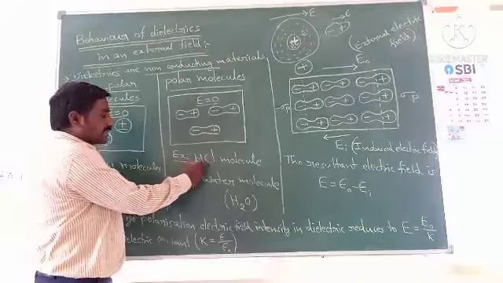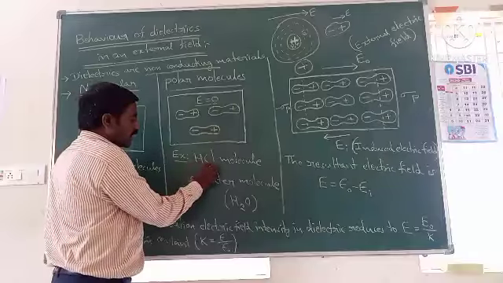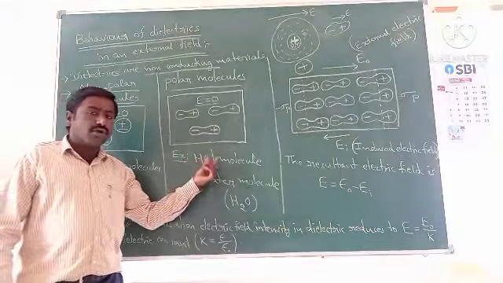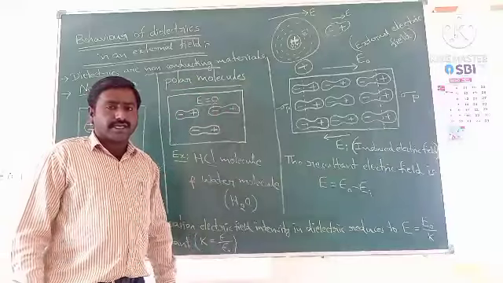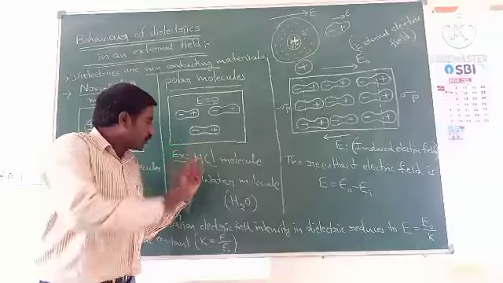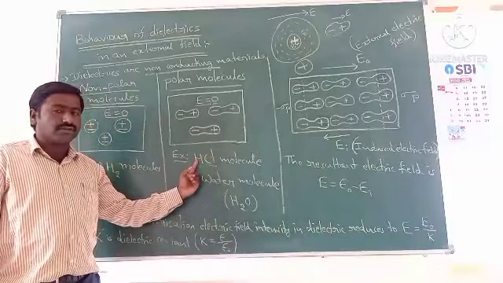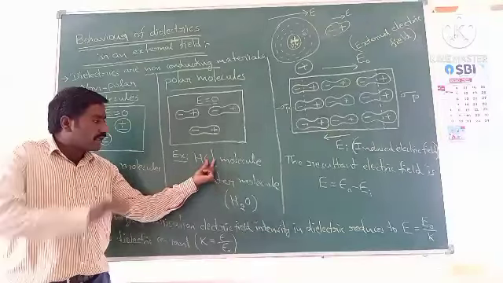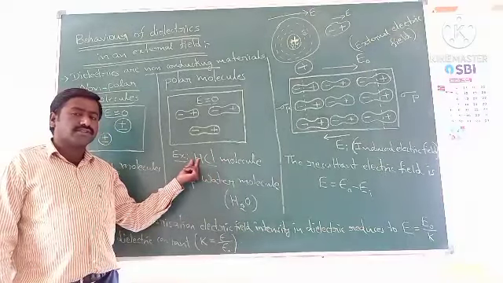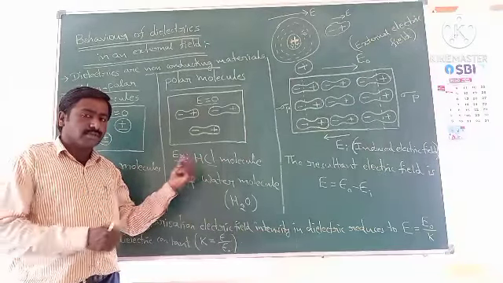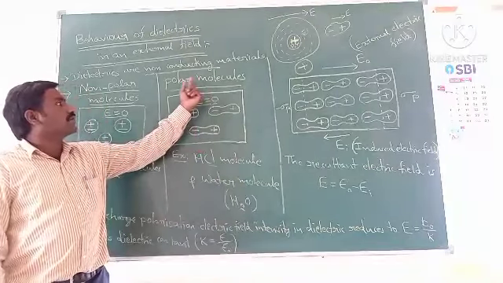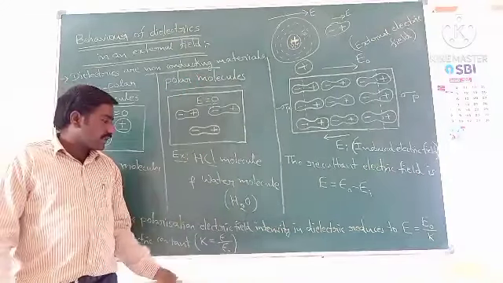For example, if you observe HCl, one is hydrogen and the other is chlorine. When you compare them, chlorine is the more electronegative atom, so most of the electrons move towards the chlorine compared to hydrogen. So along the chlorine side negative exists and along the hydrogen side positive exists. That means the centers of positive and negative charges are separated. That type of molecule is called a polar molecule.